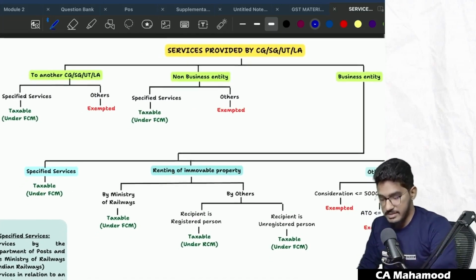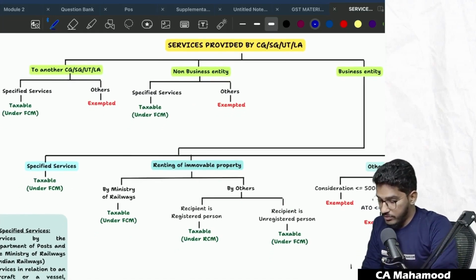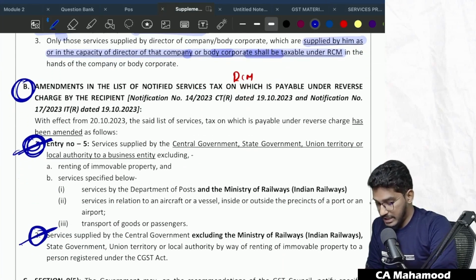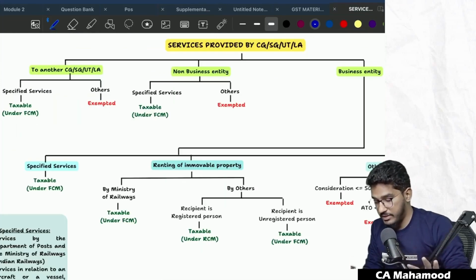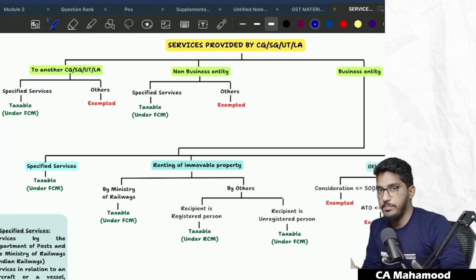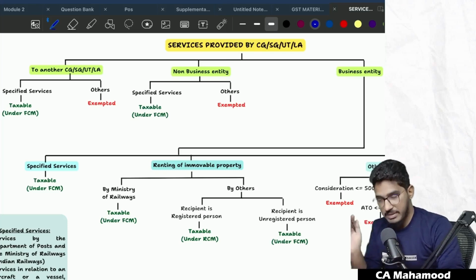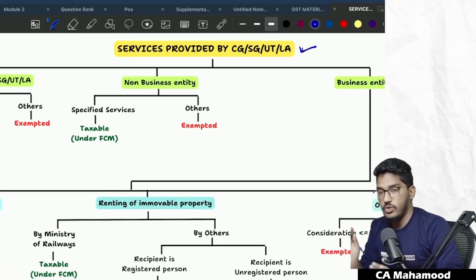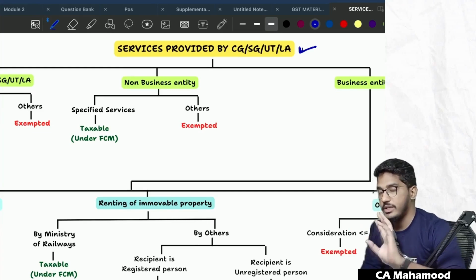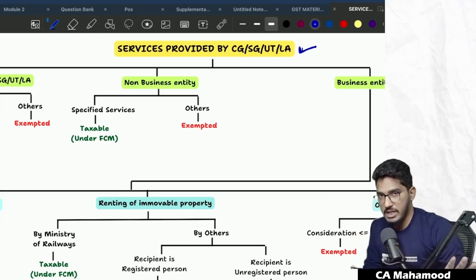Let us try to understand it. If you want to ignore the content, whatever has been given here, and follow the chart, that is also fine. You can refer to this chart to understand the amended provision. So directly I'm telling the amended provision. Services which are provided by central government, state government, union territories or local authorities. That means services which are provided basically by the government.